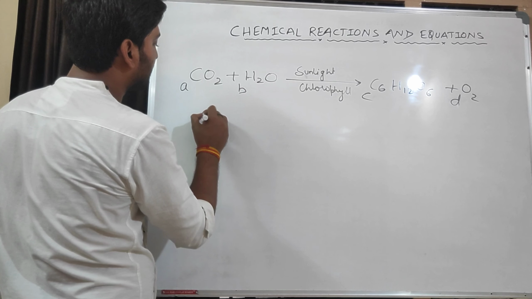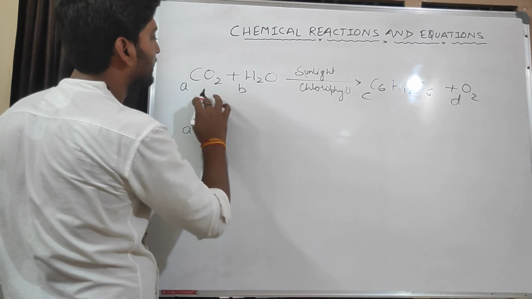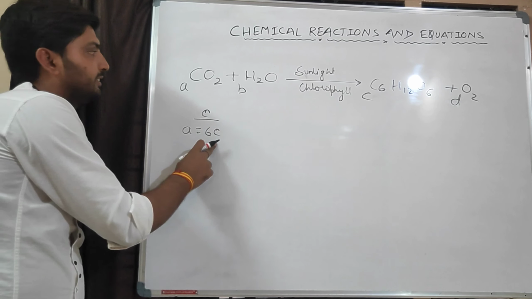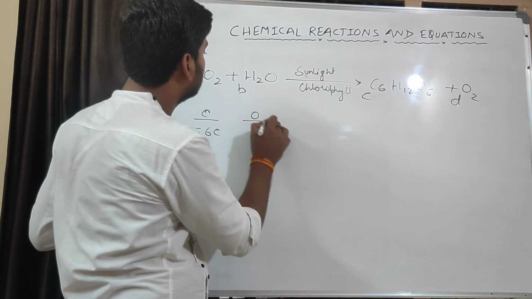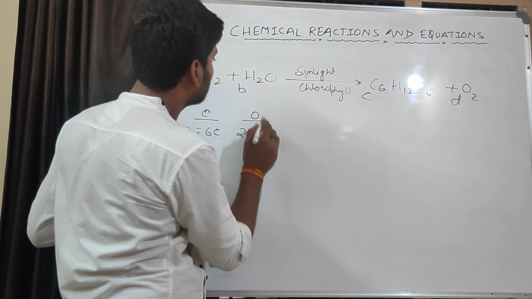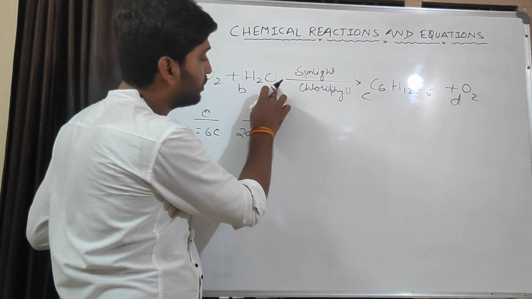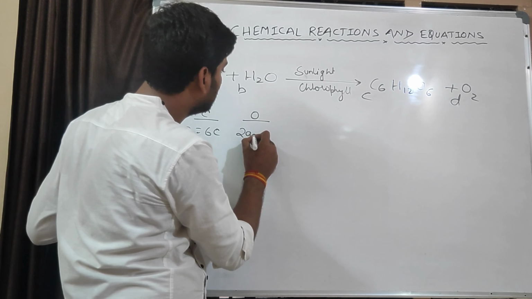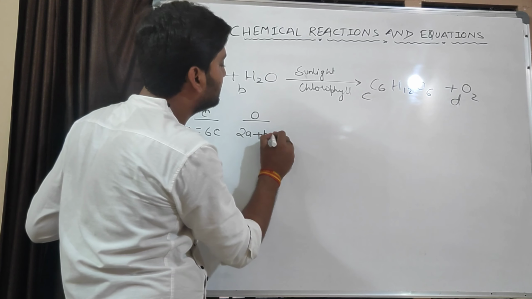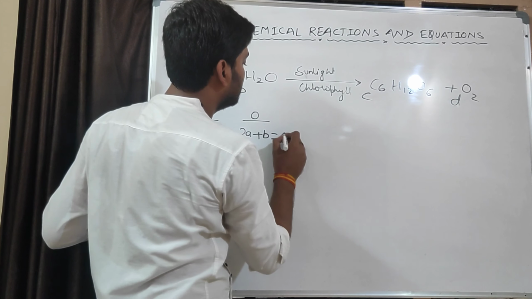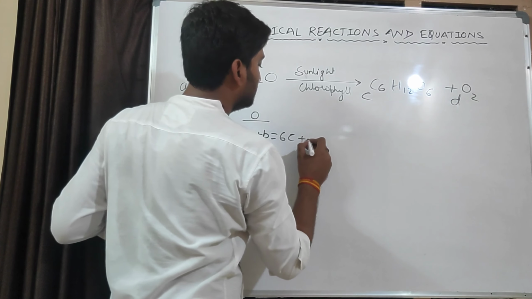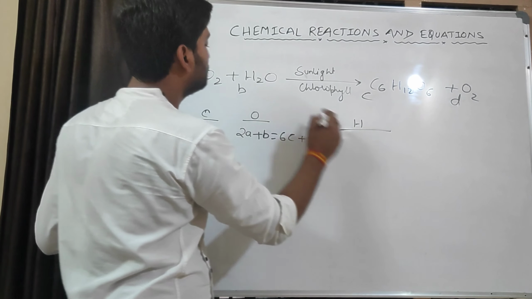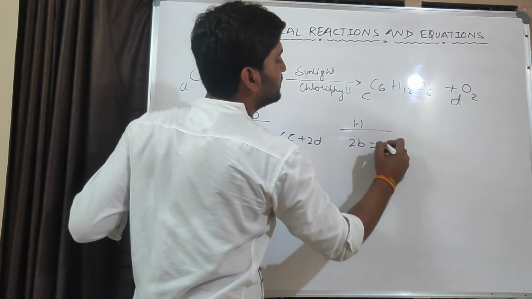Now different types of atoms. For carbon, here A, any other place carbon, no. Right side 6C, A is equal to 6C. For oxygen now, here 2 into A. Any other place oxygen? Yes. Here it is also oxygen. So here how many atoms of oxygen? 1 into B, 1B means B. Which sign will we take? Plus sign. B is equal to, here oxygen is 6, 6 into C, 6C plus 2 into D, 2D. For hydrogen, 2 into B is equal to 12 into C.